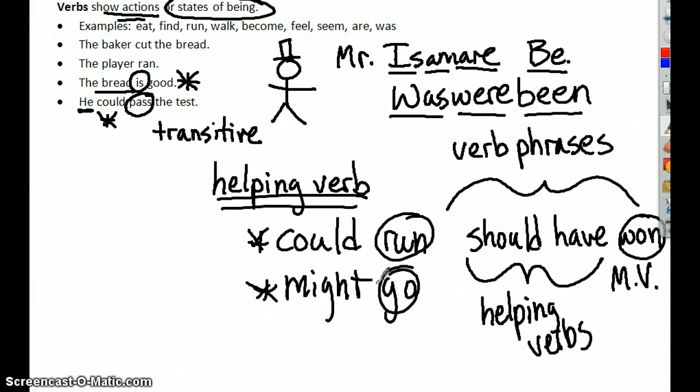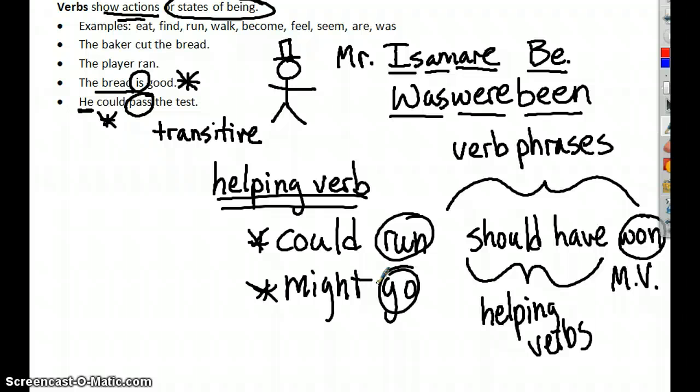There are a number of helping verbs. On the link that I am going to share with you, there is a link to a song that you can actually listen to. It's kind of a familiar tune that lists all the helping verbs. If you'd like to listen to it, it could help you remember them. But what I'm more concerned about is that you can identify them by how they're functioning.